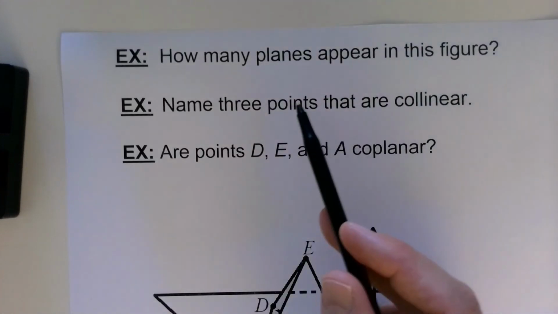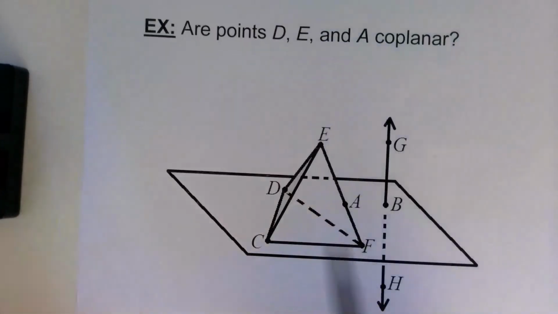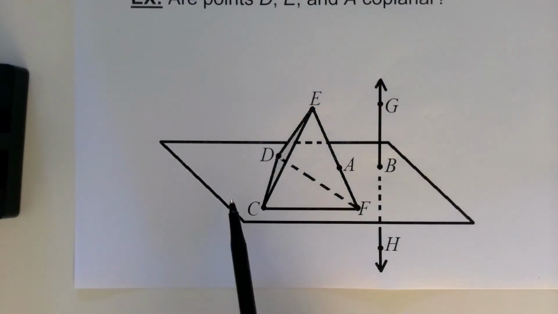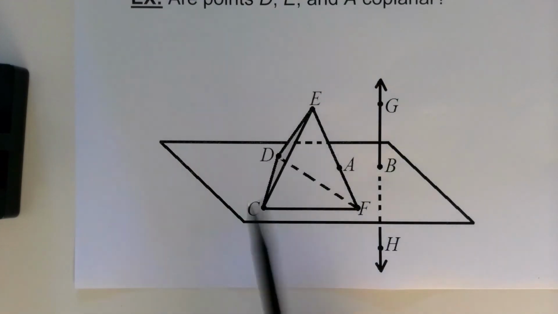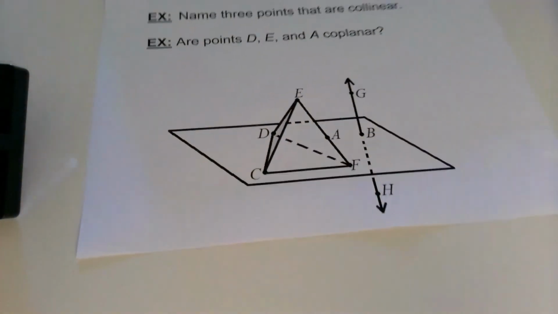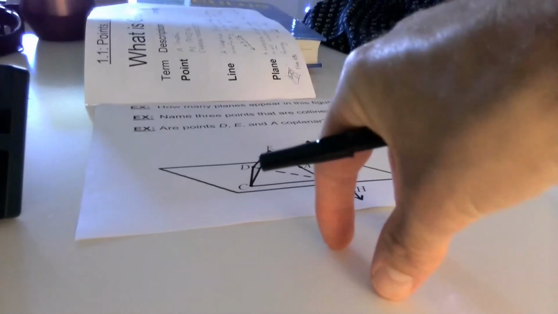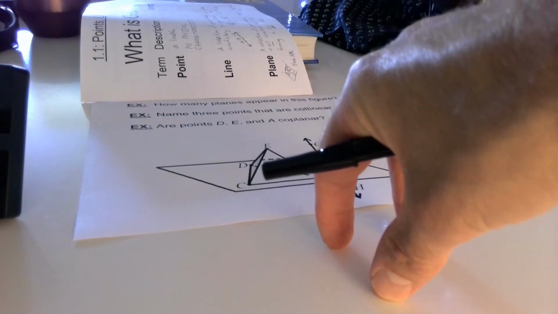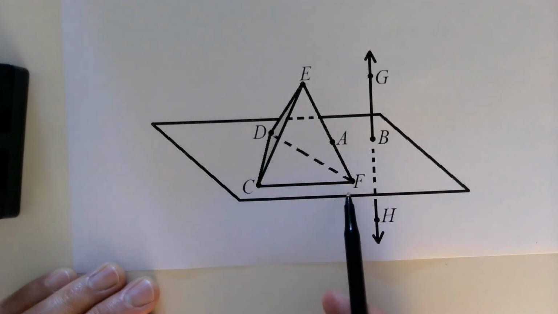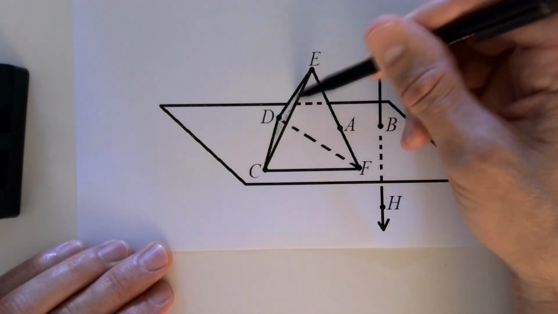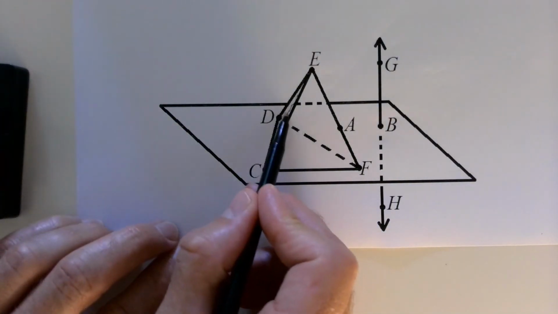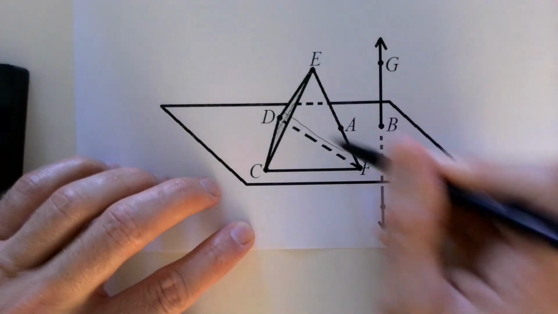So first question, how many planes are in this figure? So this is kind of hard to see, these three-dimensional drawings, but I have this pyramid that's on top of this plane here. I wish I had my solids with me from campus, but basically think of if I had a pyramid sitting on top of my desk here, how many planes would be showing in that? So let's count them. So we've got this bottom one. Okay. We have this one sort of on the side here. And then we have this plane that goes through D and F, so it's going to go in this direction in the back there.